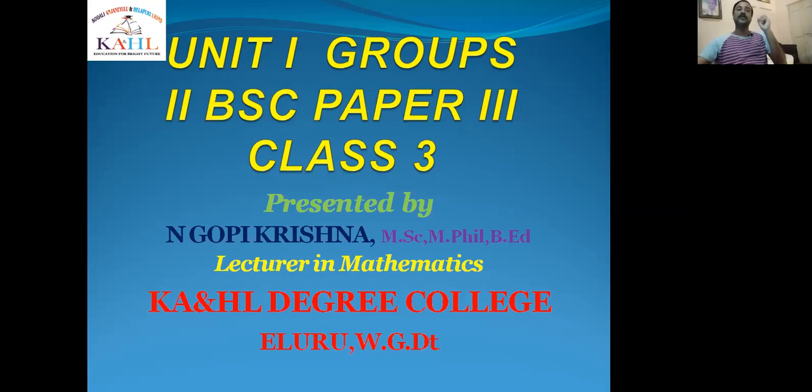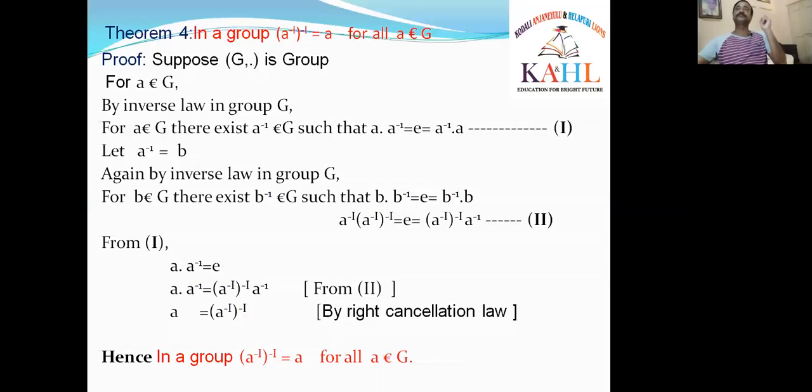At present, we are going to the 4th theorem, in the first unit of this group theory, the paper name is Abstract Algebra. What is theorem 4? In a group G, (A inverse) whole inverse is equal to A for all A belongs to G.